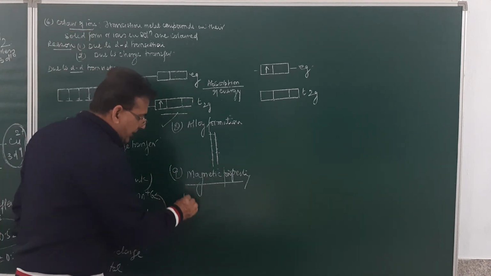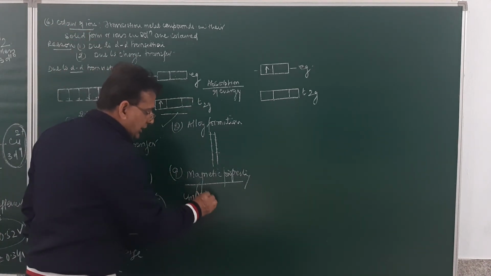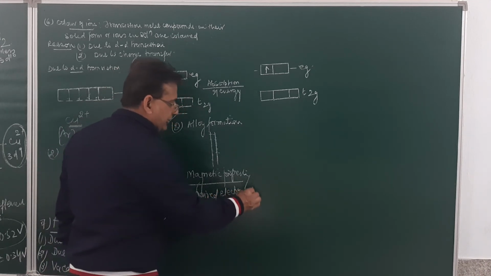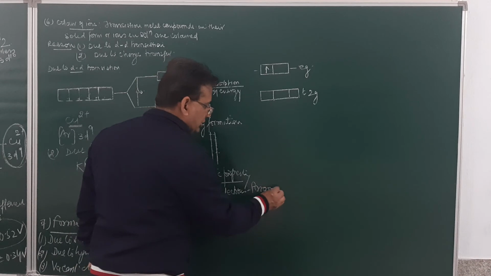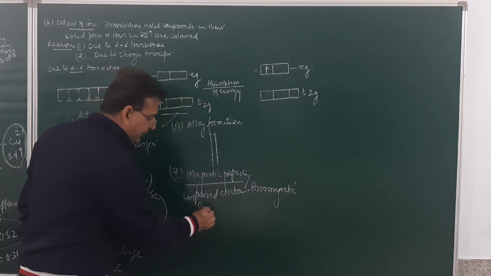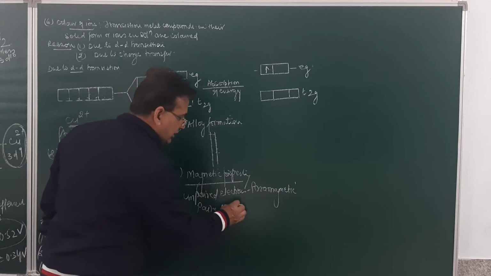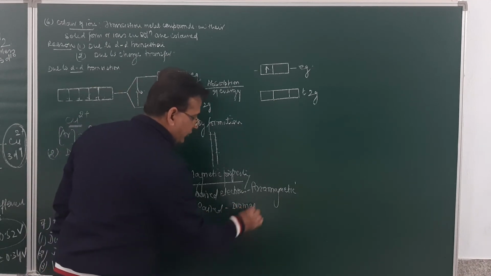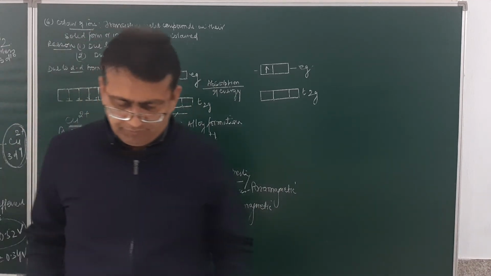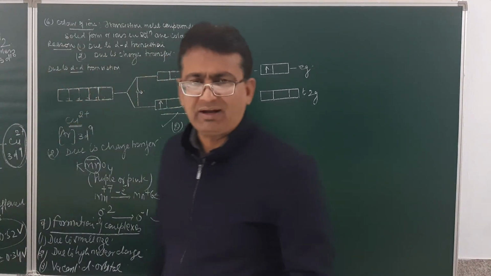So if they have unpaired electrons, these are paramagnetic, and if they have paired electrons, these are diamagnetic in nature.